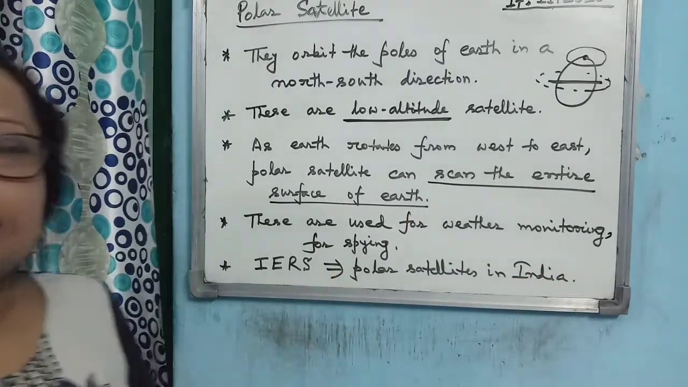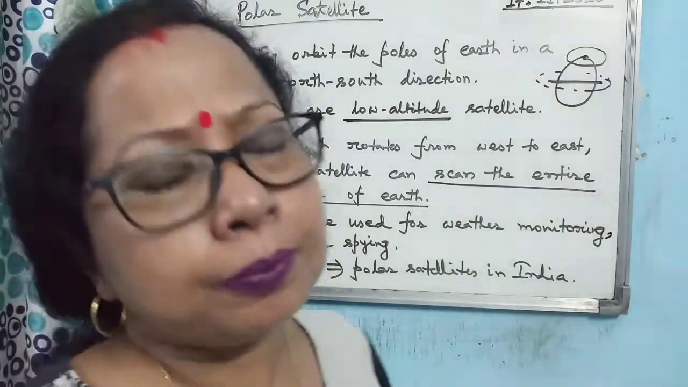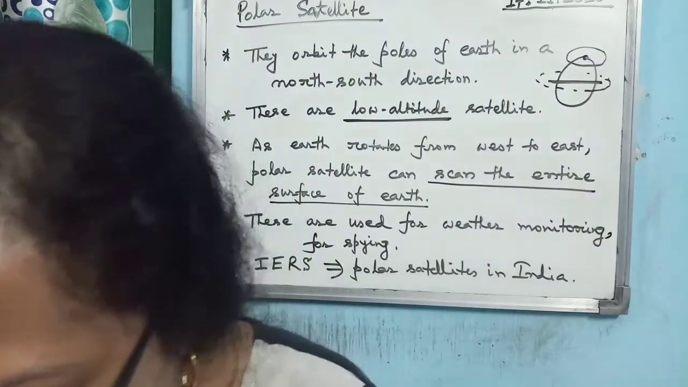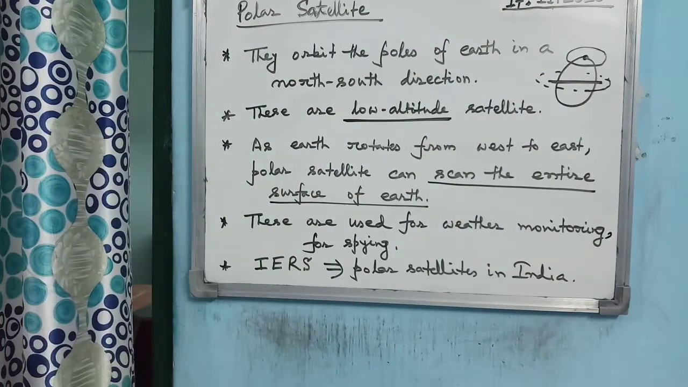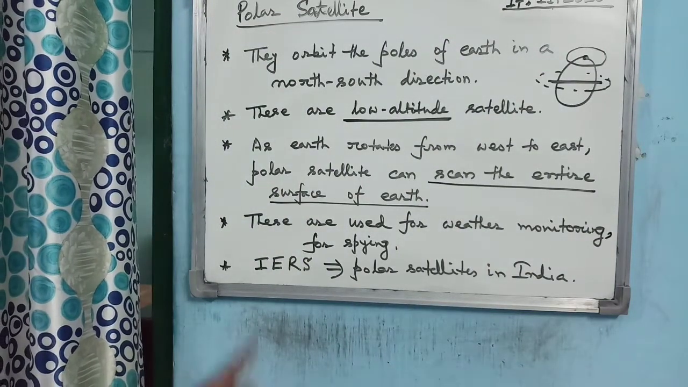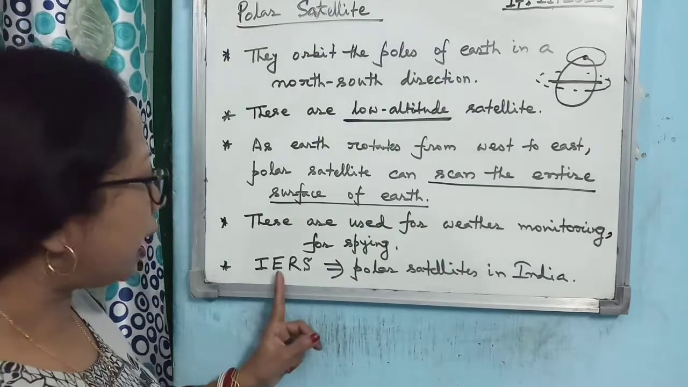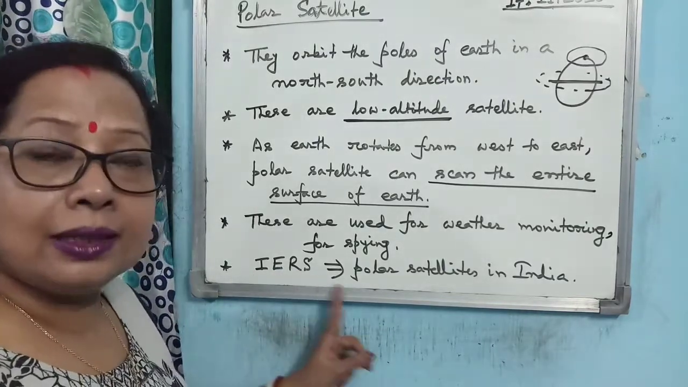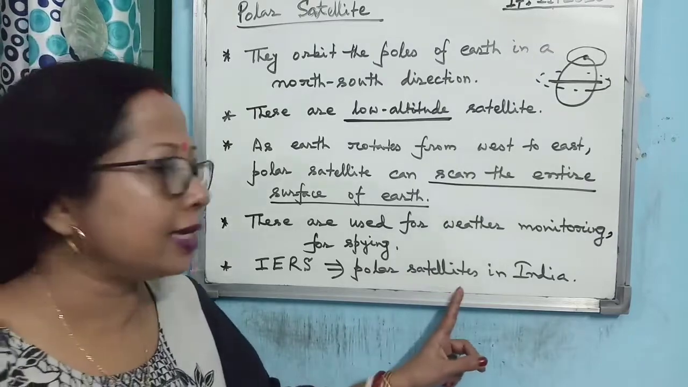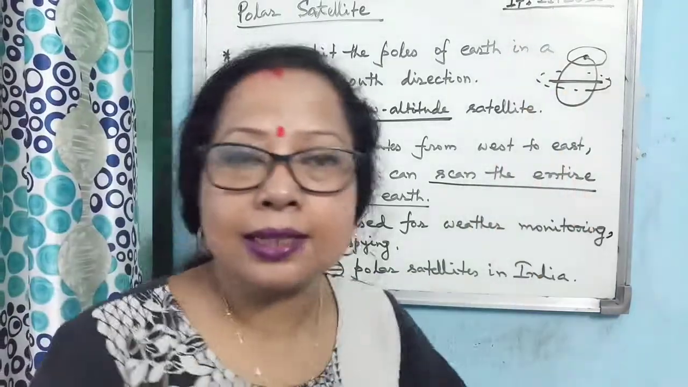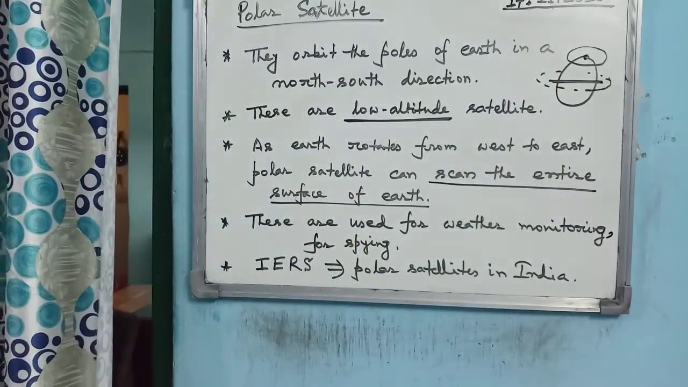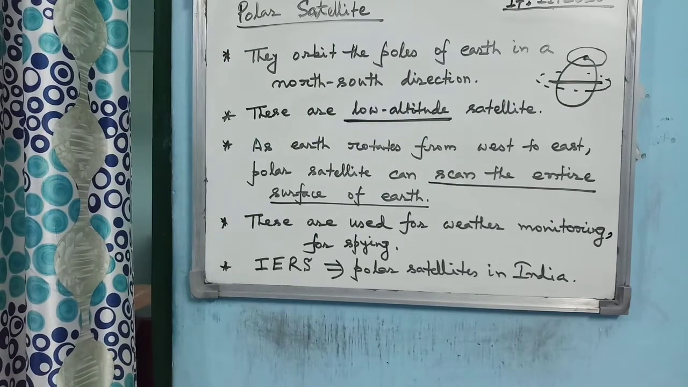And for India, you know that different series of satellites are there. IRS satellite, IRS is Indian Remote Sensing Satellite, the full form is Indian Earth Resources Satellite. These are the polar satellite series in India, and these are the important points related to polar satellites you are supposed to learn and remember.